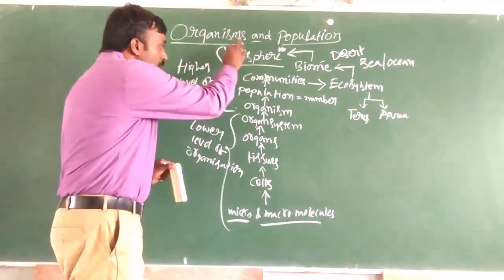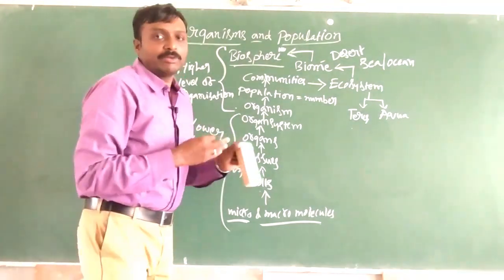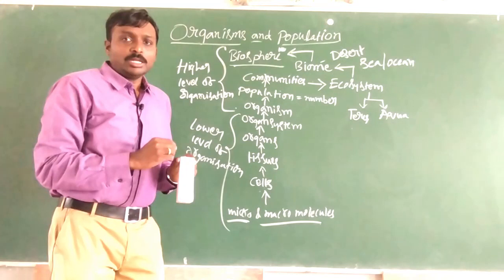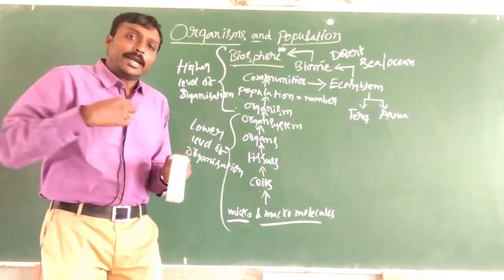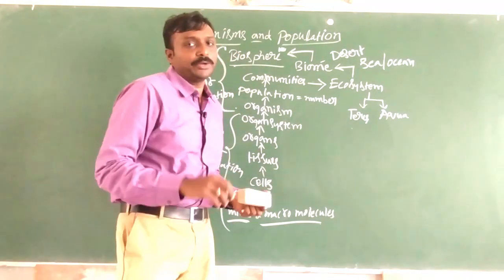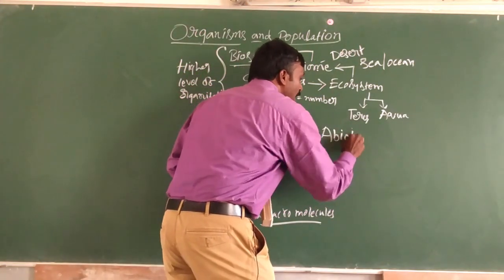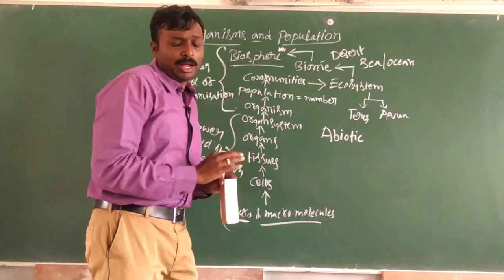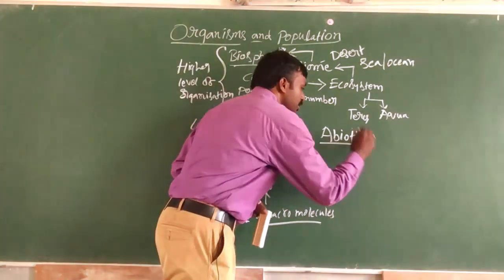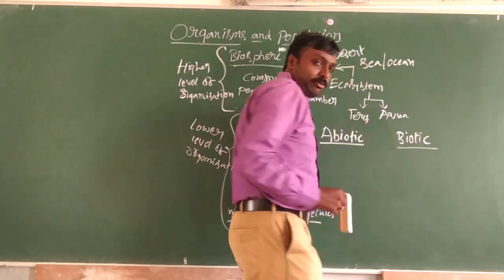So now in this biosphere, how a living organism will be interacting with some factors. Those factors, which a living organism is going to interact with in its surroundings, are divided into two types. One type is called abiotic factors, and another type is called biotic factors.